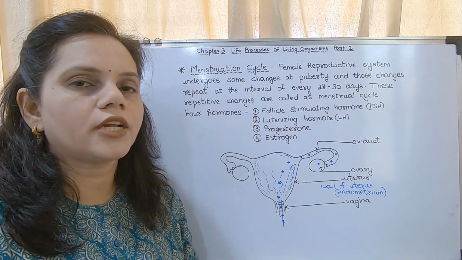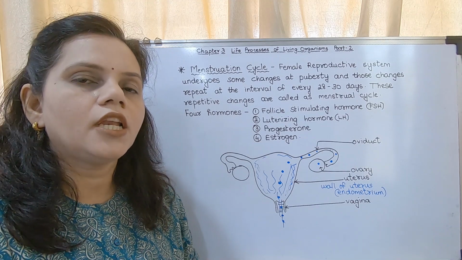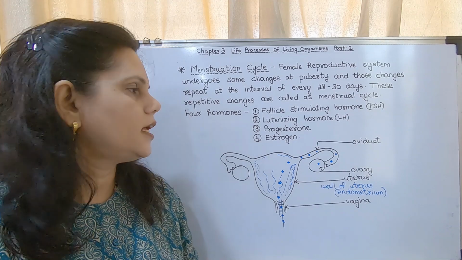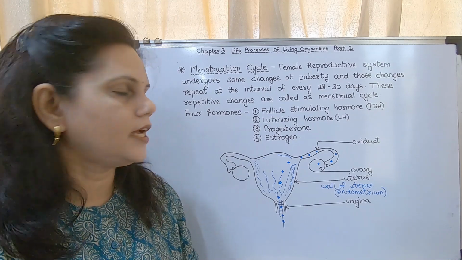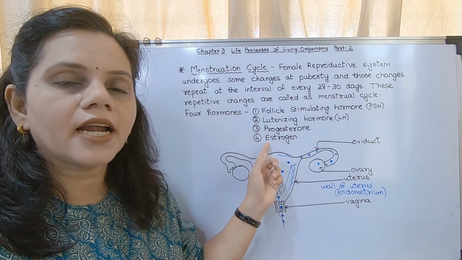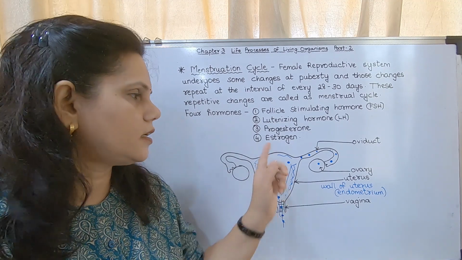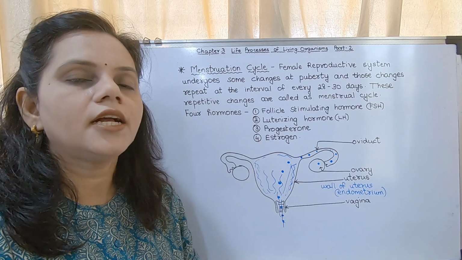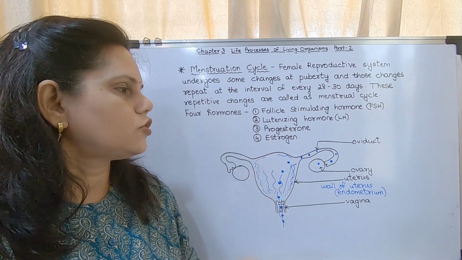In some books the spelling of estrogen starts with the letter O. That is also correct, so you may write this.